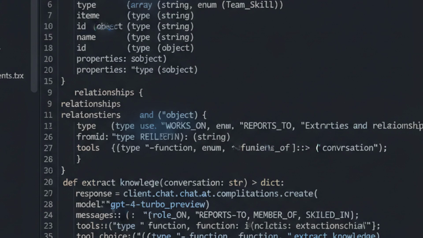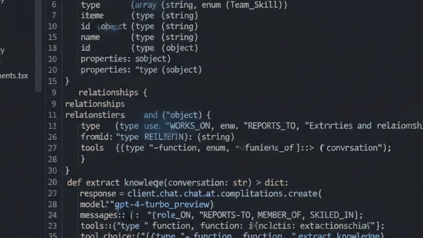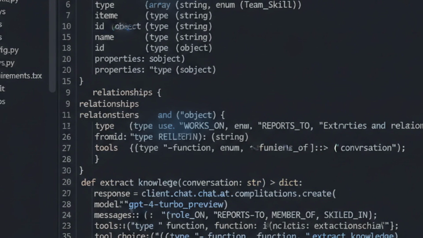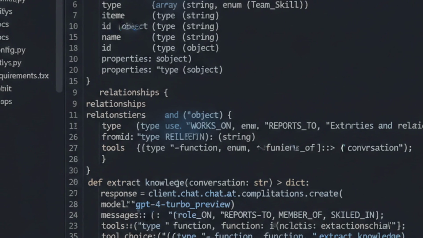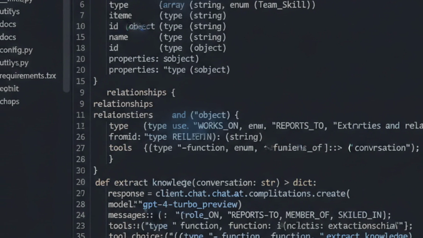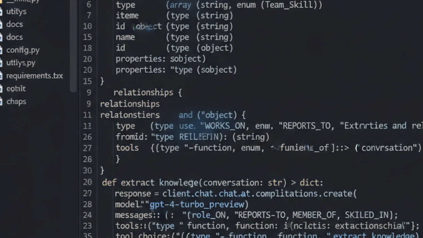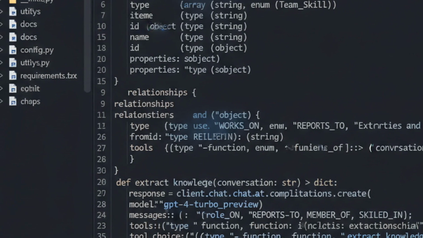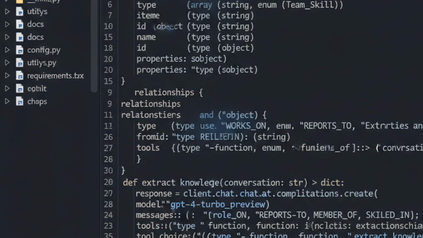Manually populating knowledge graphs doesn't scale. The production pattern is automated extraction. The LLM reads conversations and extracts entities and relationships. Every time the user mentions that Sarah is now leading the mobile team, the agent updates the graph. This requires careful prompt engineering. You need structured output, entity type, entity ID, relationship type, target entity, and you need conflict resolution. What happens when new information contradicts existing graph data?